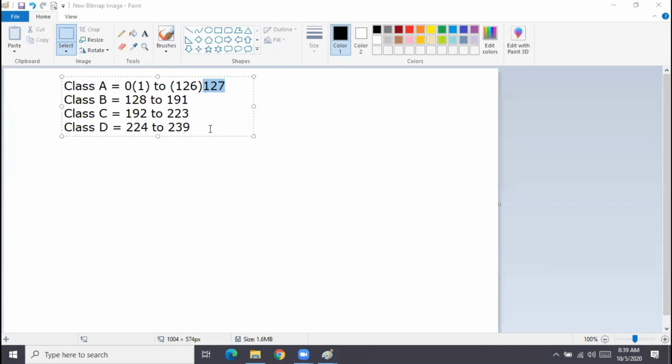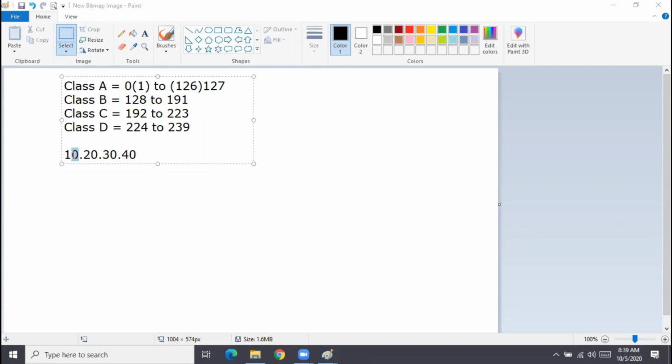So basically, once we see any IP address, what is it made up of? 4 octets, correct? An IP address is made up of 4 numbers, 4 octets. How big is IPv4? 32 bit. Why? Because each number is 1 octet, 1 byte, 8 bits. So 4 numbers, for example 10.20.30.40, let's say.